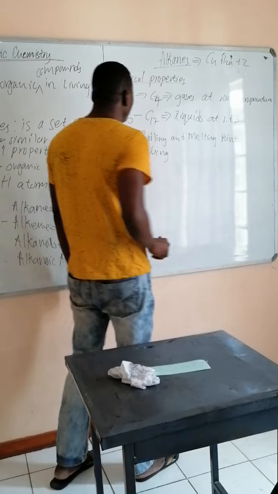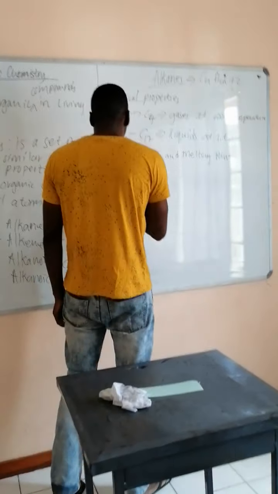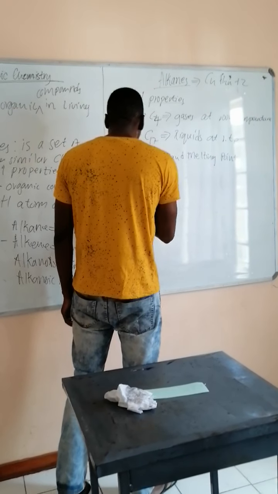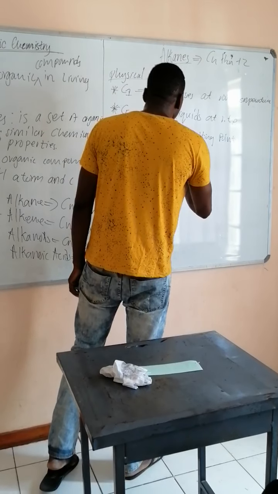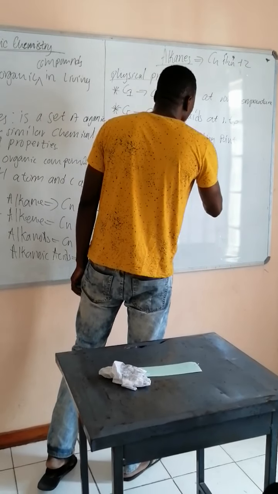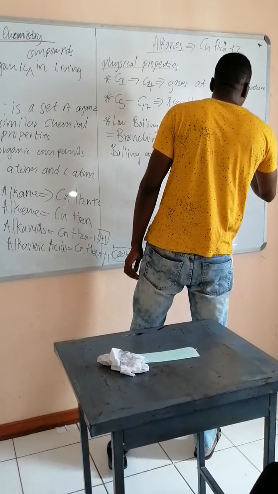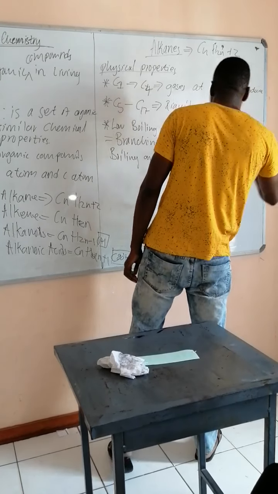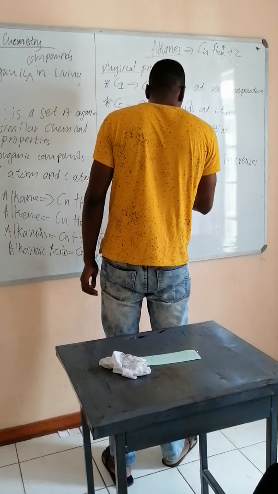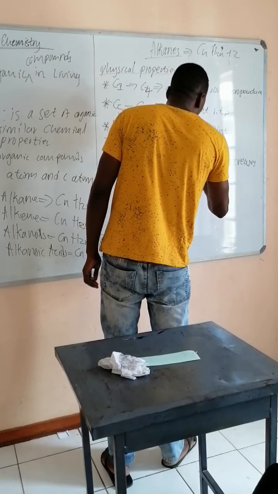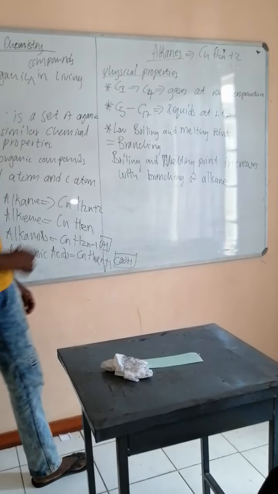Now, what do you mean by that? When we talk about branching, we are saying the boiling and melting point increases with branching, the branching of the alkanes. It increases with the branching of the alkanes.